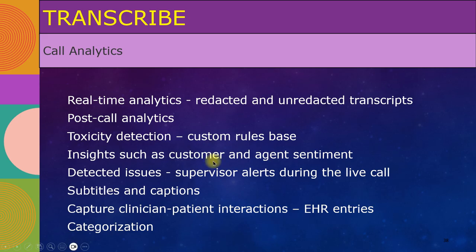So the insight into the customer sentiment is the important thing, and making sure that the customer is happy during the phone call. Now, the agent's job is to keep the customer happy, so the agent better be nice to the customer, and the agent better be answering the questions appropriately and quickly, and helping the customer and giving them a discount on product or whatever it needs to make the customer happy. And once the user says, I'm really upset about this, I'm ready to cancel my service if you can't help me, then the supervisor can get a real-time alert and be on a live call immediately.